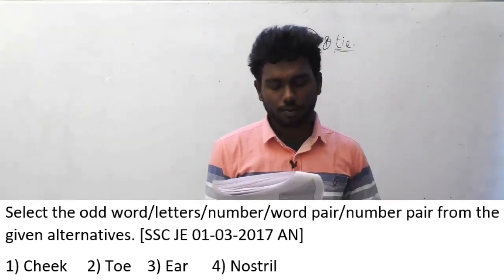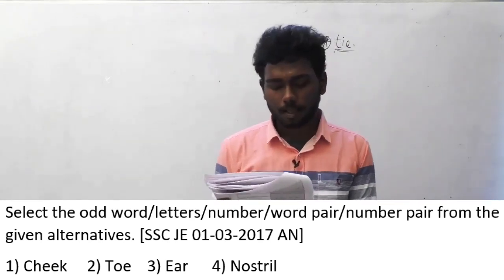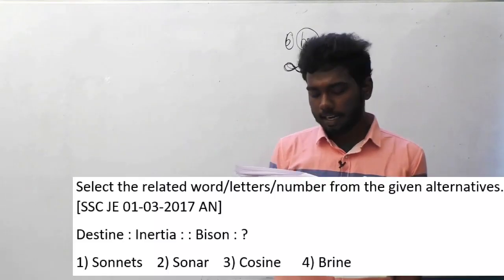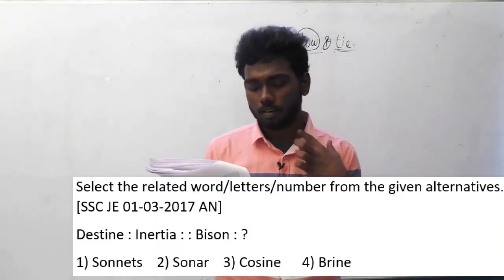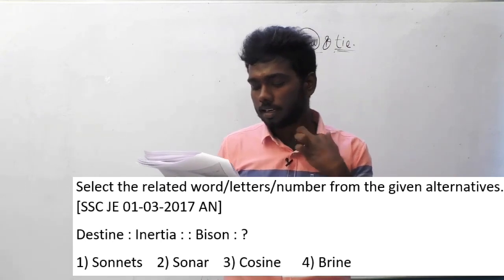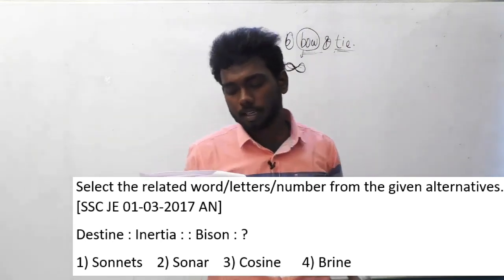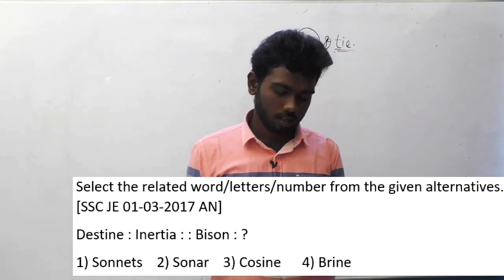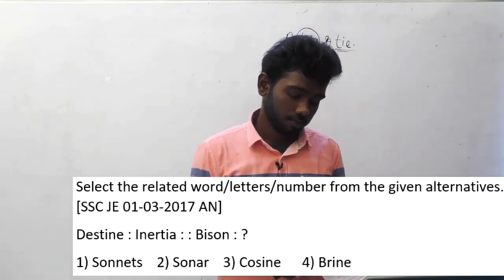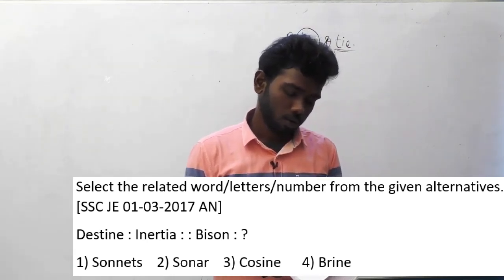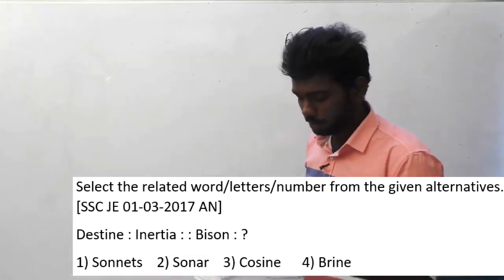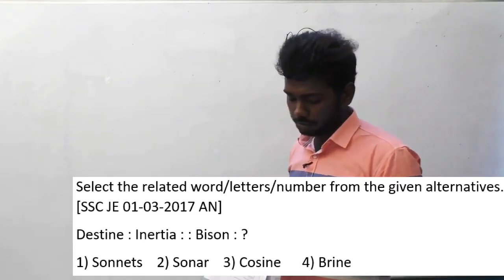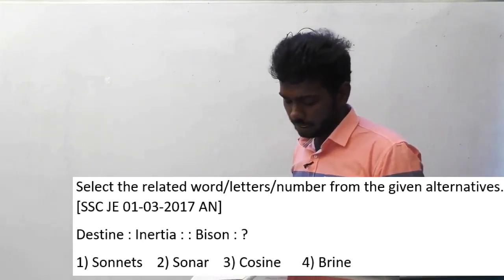Let's move on to the 84th question of SSC JEE. This question is asked in 1 March 17 afternoon batch. Select the related word or letters or number from the given alternatives. The alternatives are destined is to inertia, implies bison is to what? Is the question here. So if you look at the options, option A sonnets, option B sonar, option C cosine, option D brain.